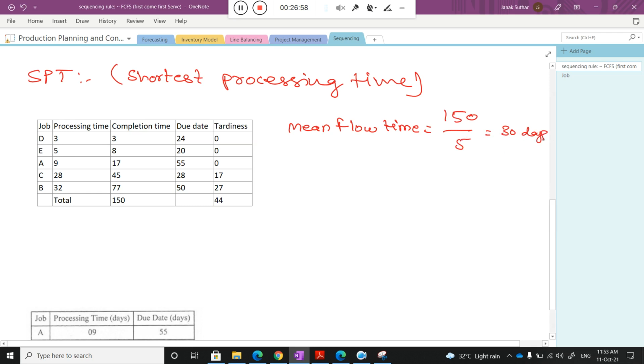Okay. Now next you need to calculate the average tardiness. For average tardiness, 44 is the total tardiness divided by 5. Can you tell me what will be the value? 8.8. Okay. And one more thing, we need to calculate the number of tardy jobs. Number of tardy jobs, class? It's 2. Very good.